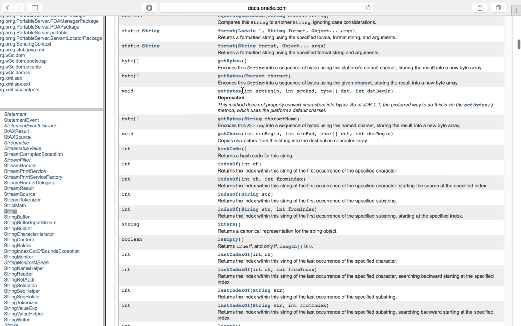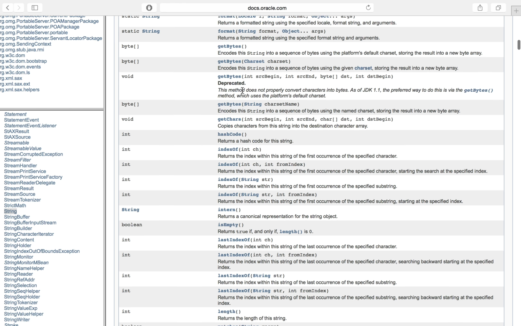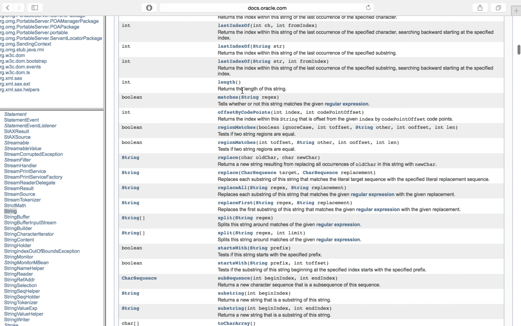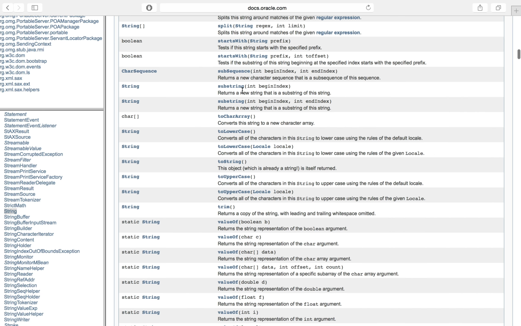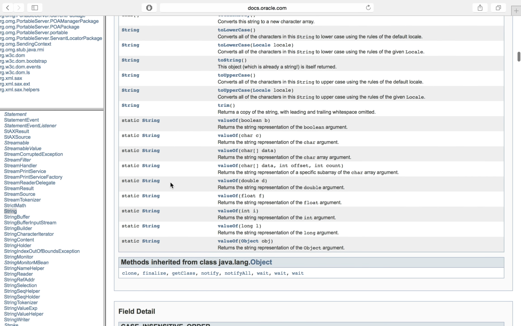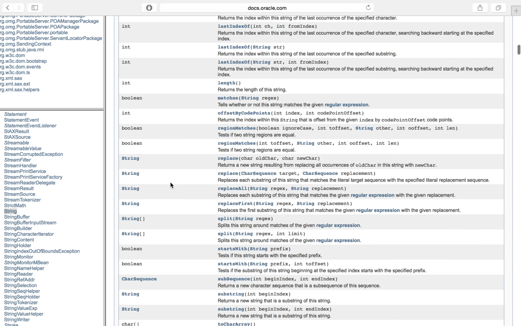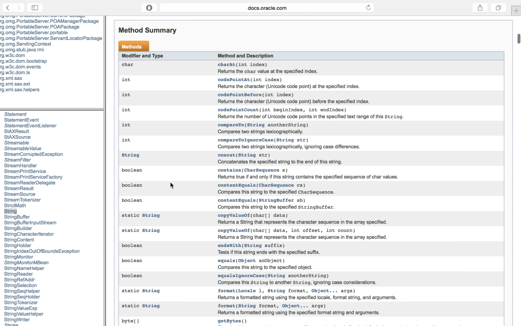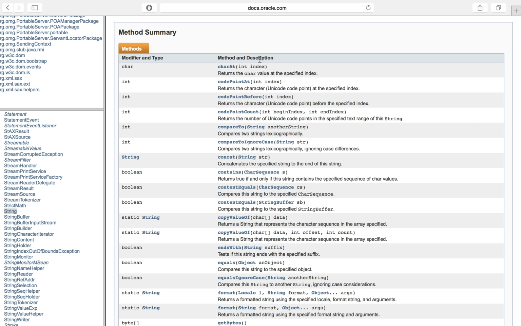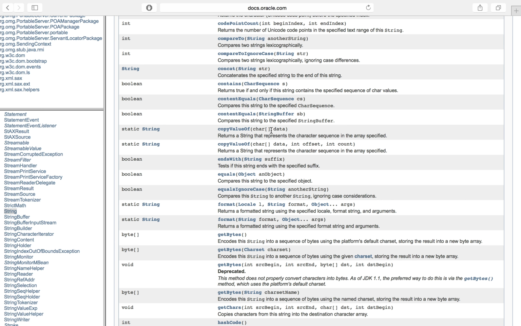Those are all of the methods I'm going to cover right now, because we have some other stuff to get to. But I strongly recommend looking through all of these methods and looking at how they behave, maybe playing around with them a little bit. The ones that have the square brackets, like the char bracket, I wouldn't really worry too much about.